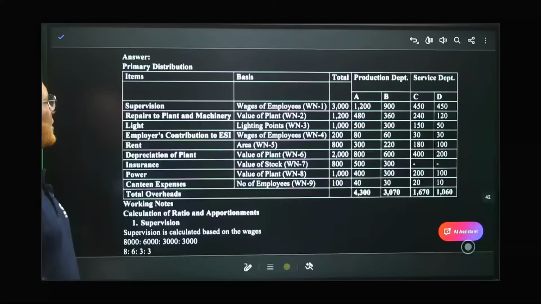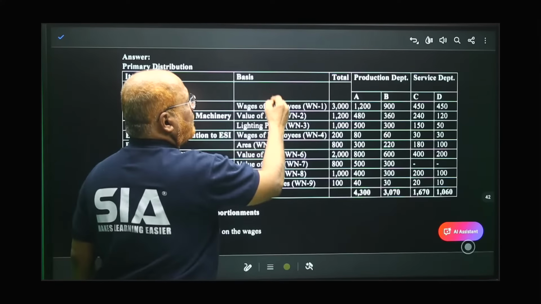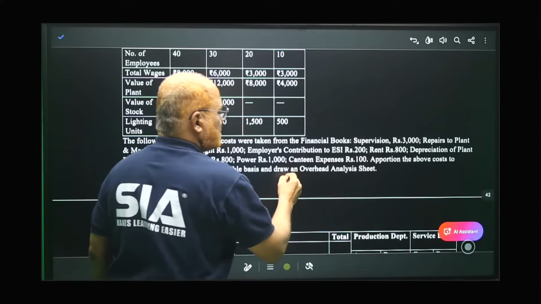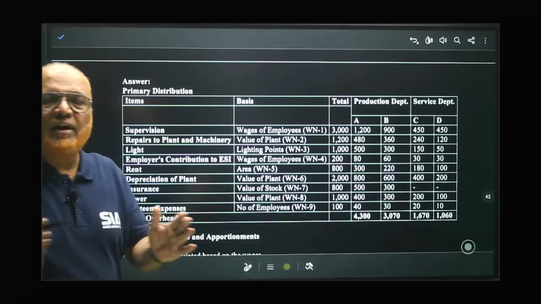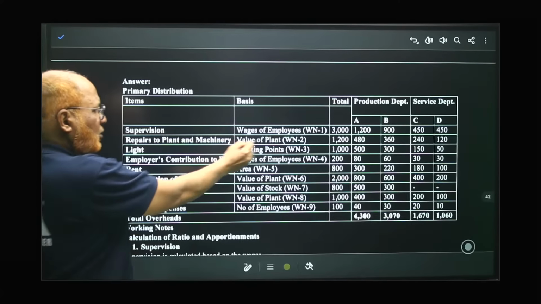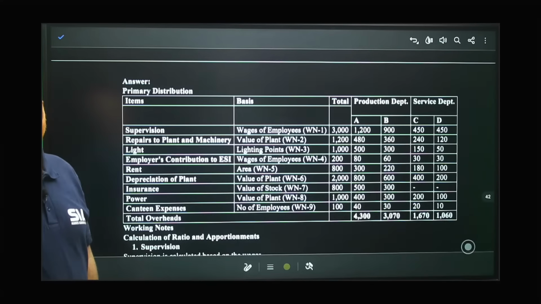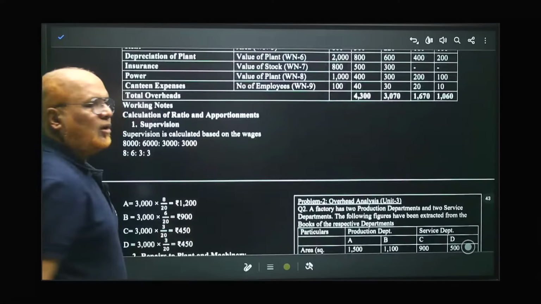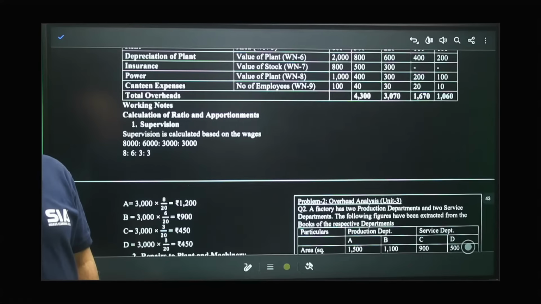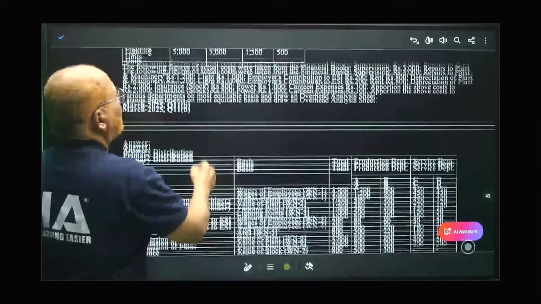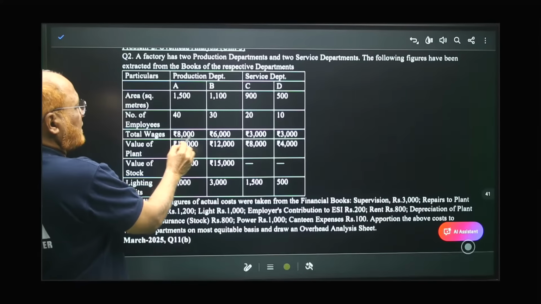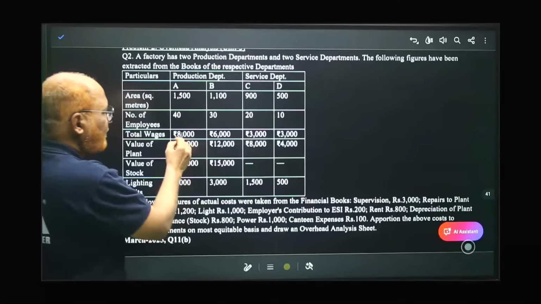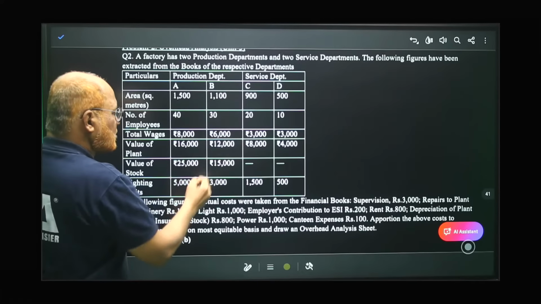Basis of apportionment. So here supervision first. The total supervision 3,000 is given in the problem. You can see here supervision 3,000, right? Total 3. Now how to divide among the four departments? In working note number 1, we are going to show. So one point you remember, supervision should be divided in the ratio of wages. That you must know. That is not given in the problem. So here wages. How much are the wages here? Total wages are 8,000, 6,000, 3,000, 3,000. If we remove 3 zeros, 8 is to 6 is to 3 is to 3.